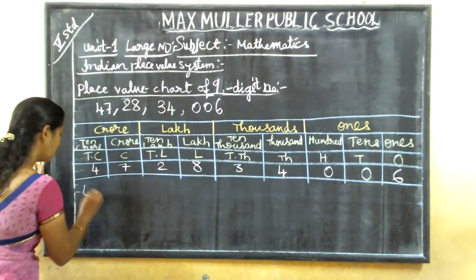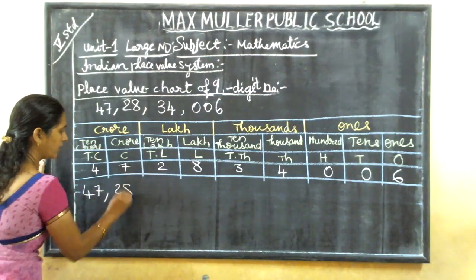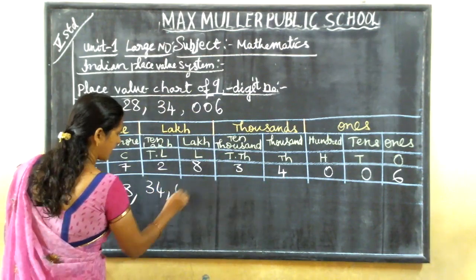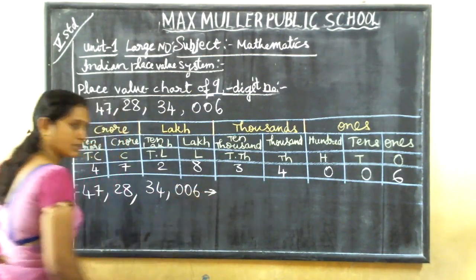So now 47 crores, 28 lakhs, 34,006 means 6.